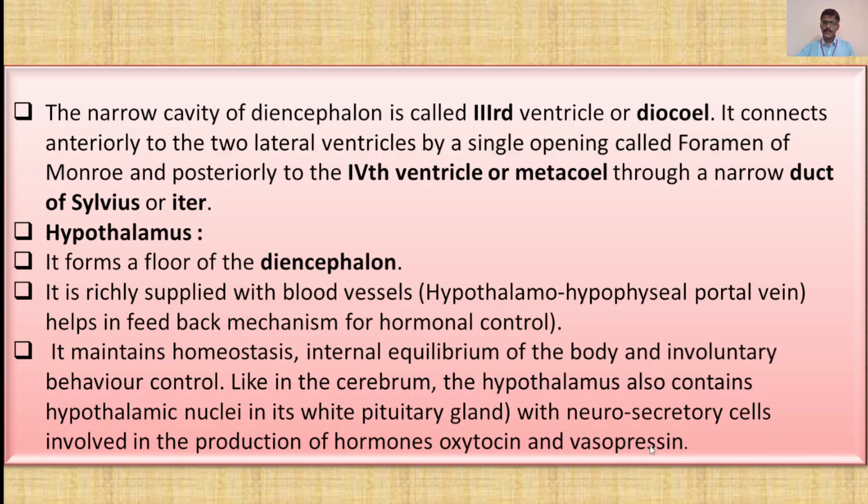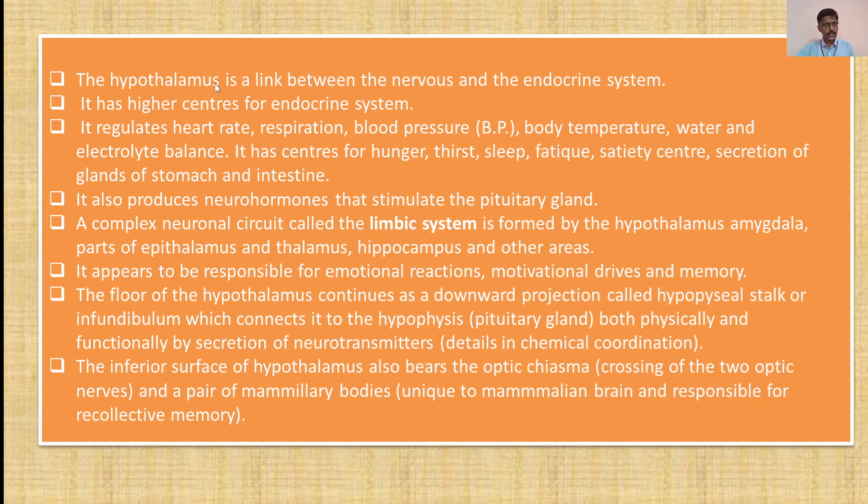Now remember, in our next part, hormonal coordination, we are going to see the various hormones, their actions, and how the hormones affect the growth and total maintenance of the body. We will see in detail. But this was about the hypothalamus. Now moving forward, the hypothalamus is a link. It is the connecting link between the nervous and the endocrine system.